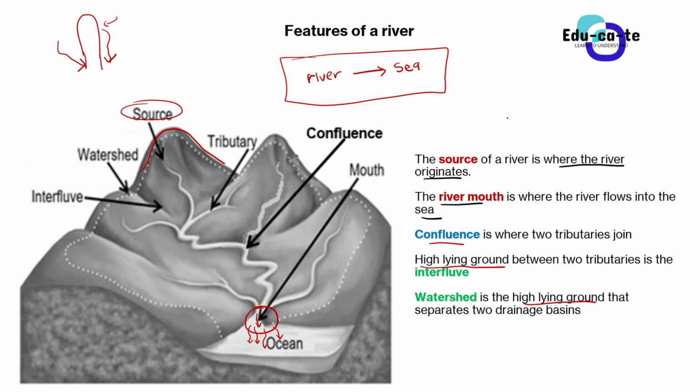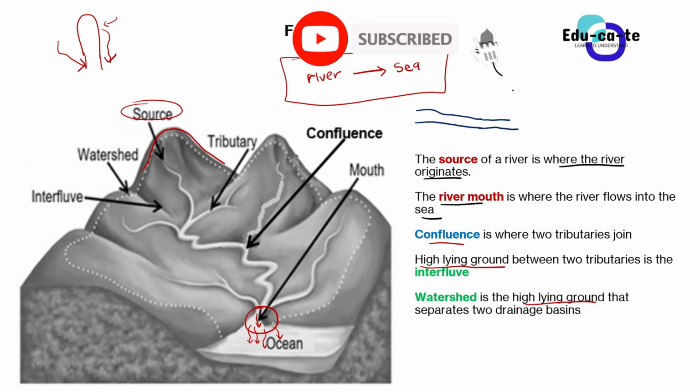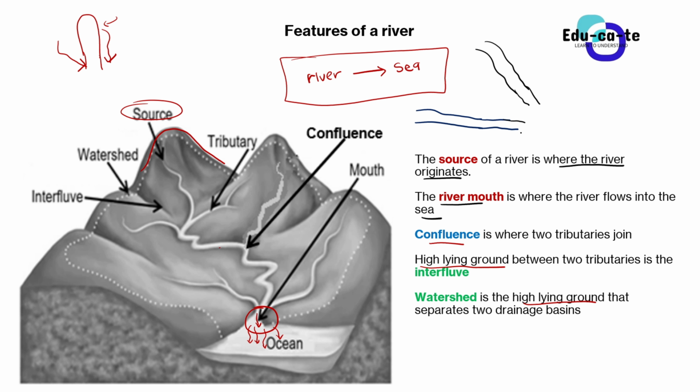So if we try to visualize that, let's say this is one river, maybe this is Limpopo River or something like that. And then maybe we have another river here, maybe this is Umhlatuze River. So we've got two rivers here, Umhlatuze and Limpopo. Let's assume that they are not going to meet, or they are going in different directions. They are two separate rivers, so they are going to be separated by a high-lying area. They usually like to use these symbols to represent it. This high-lying area between these two rivers is known as a watershed.